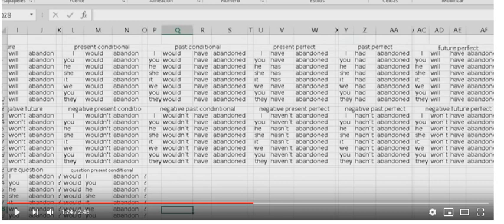Putting will I have abandoned, will you have abandoned, will he have abandoned, will she have abandoned, will it have abandoned, will we have abandoned, will you have abandoned, will they have abandoned, or with negative questions, will I have abandoned, will you have abandoned, will he have abandoned, will she have abandoned, will it have abandoned, will we have abandoned, will you have abandoned, will they have abandoned, the questions.